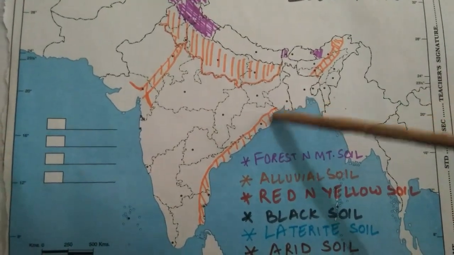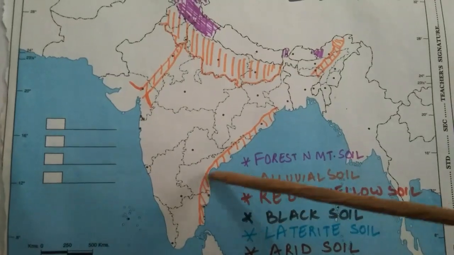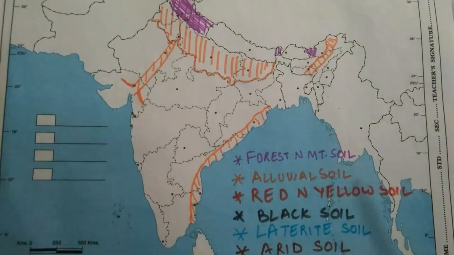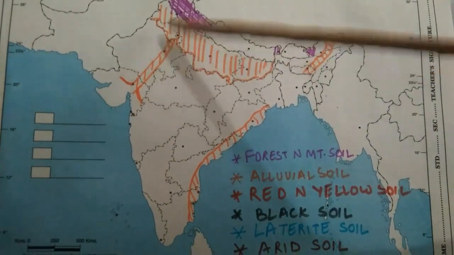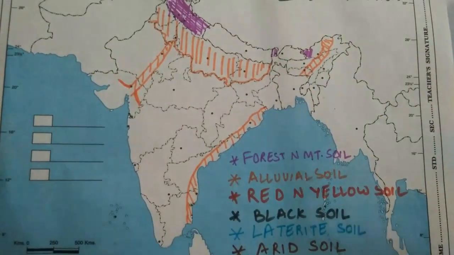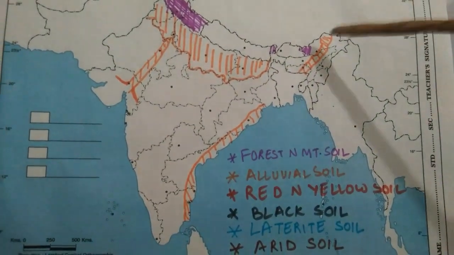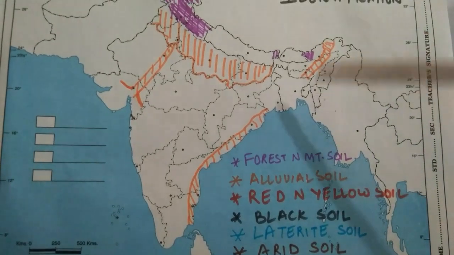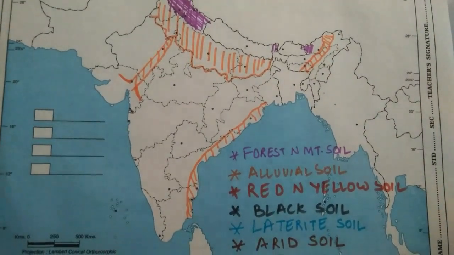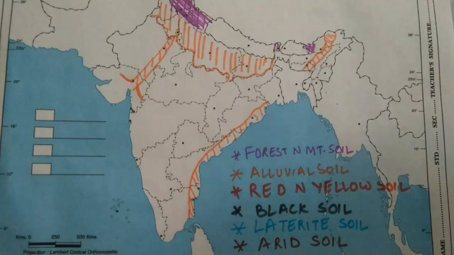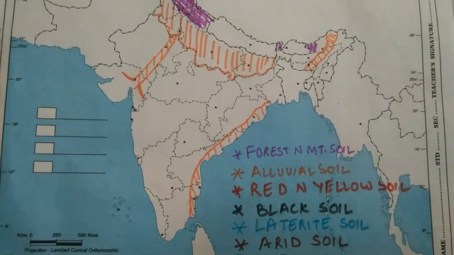So this will be here, rivers form deltas here on the eastern coast, and also a narrow corridor towards Rajasthan and Gujarat, and also it is found along the river Brahmaputra in the northeastern side of our country. So these are the places where we find the alluvial soil.